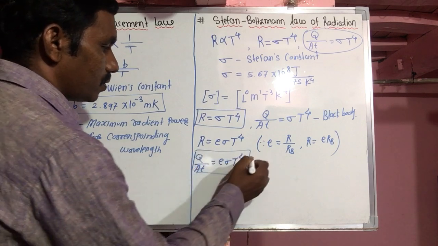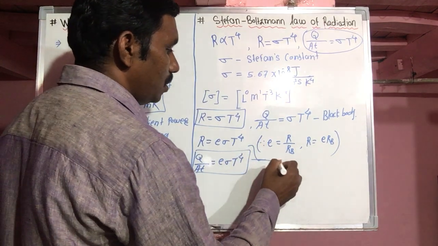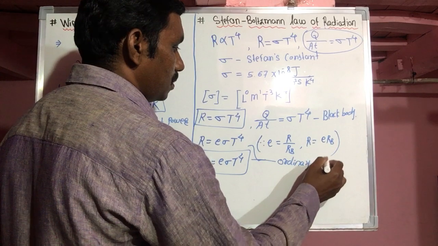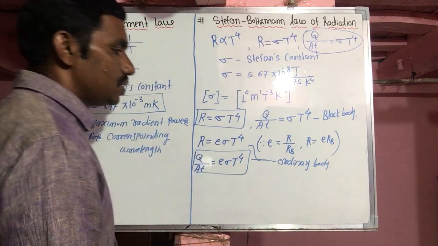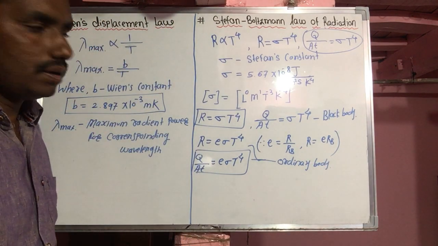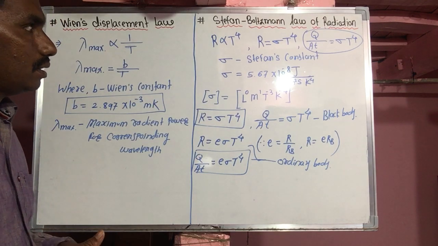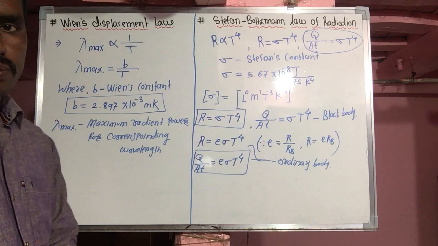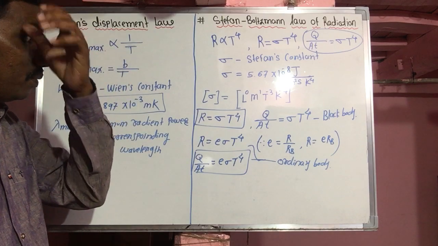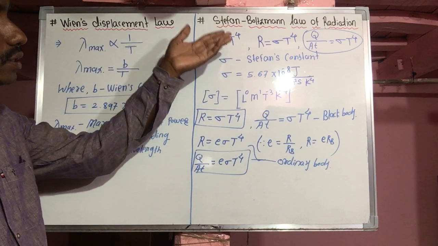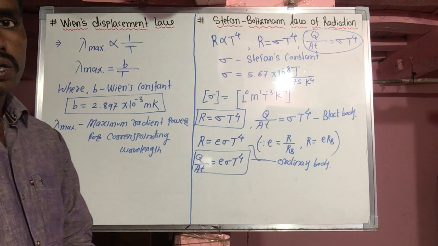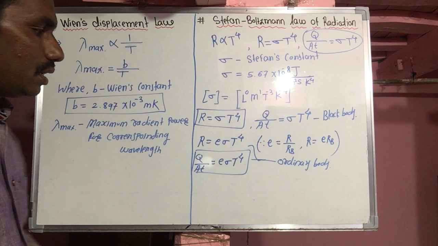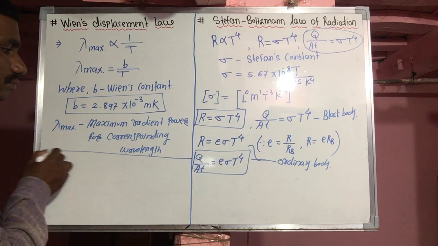These two equations are for the ordinary body. That means Stefan also proved that this equation is applicable to a black body as well as an ordinary body. That means radiated power is directly proportional to the 4th power of the absolute temperature for a black body as well as the ordinary body. Now here we take one example.